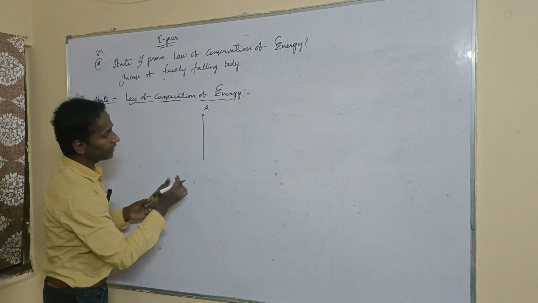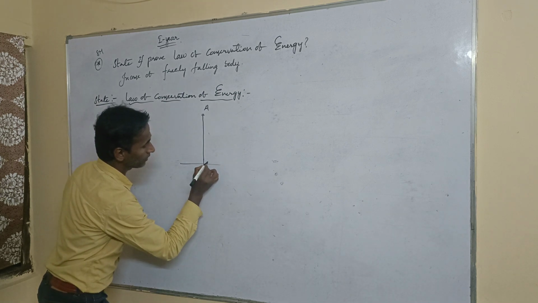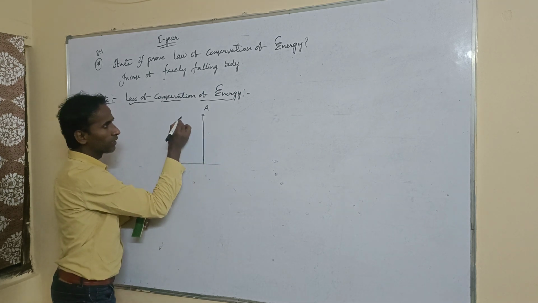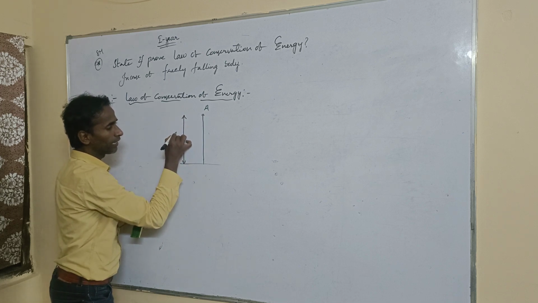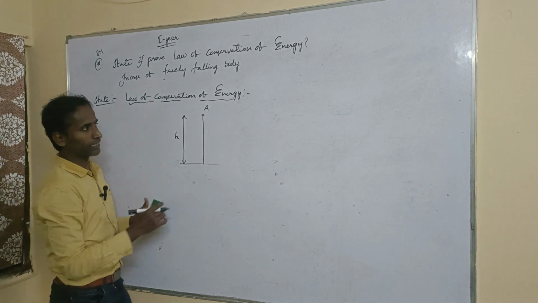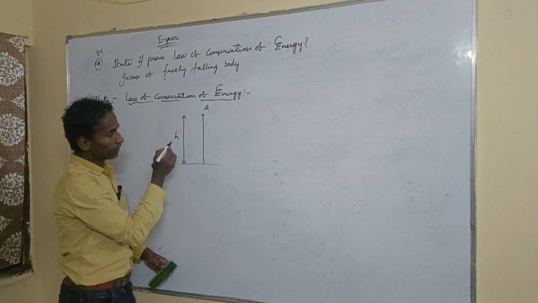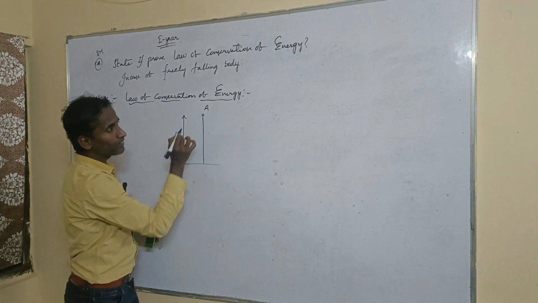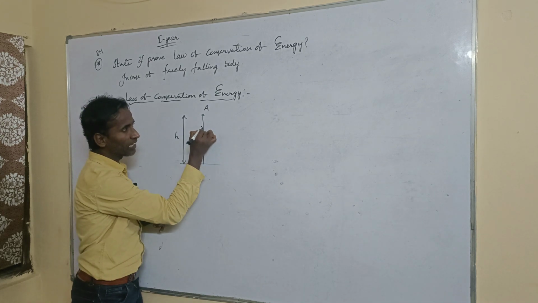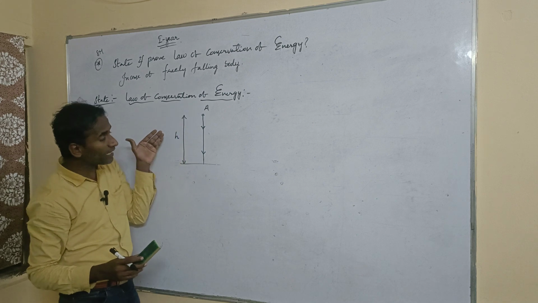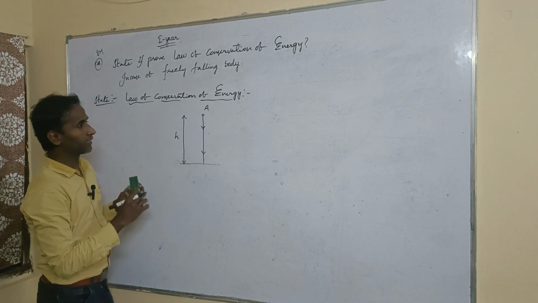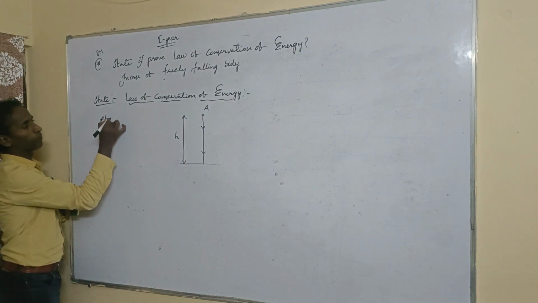This total height is h, okay? When the body freely falls from a certain height h, at point A,